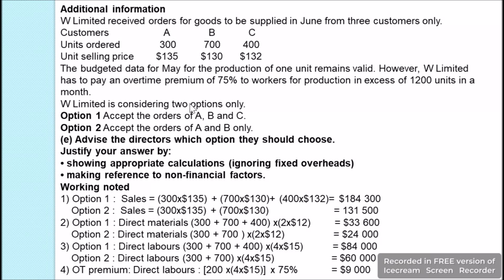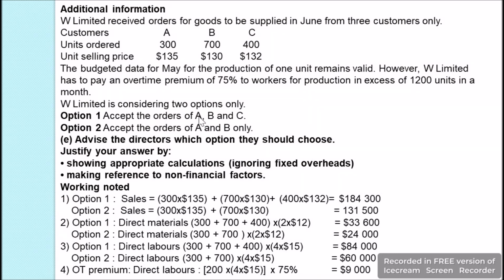W Limited is considering two options only. Option 1, accepting the orders of A, B and C. Option 2, accepting the orders of A and B only. In bit E of the question, we are asked to advise the directors which option should be chosen, and we have to justify our answer by showing the calculations, and we also have to give reference to non-financial factors. Before proceeding, let's do all our calculations in our working notes.